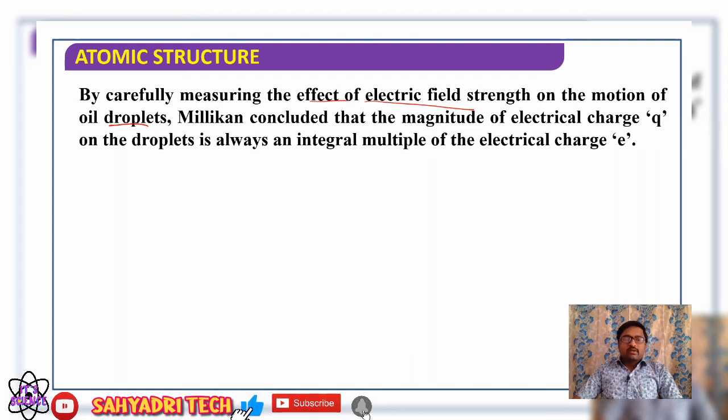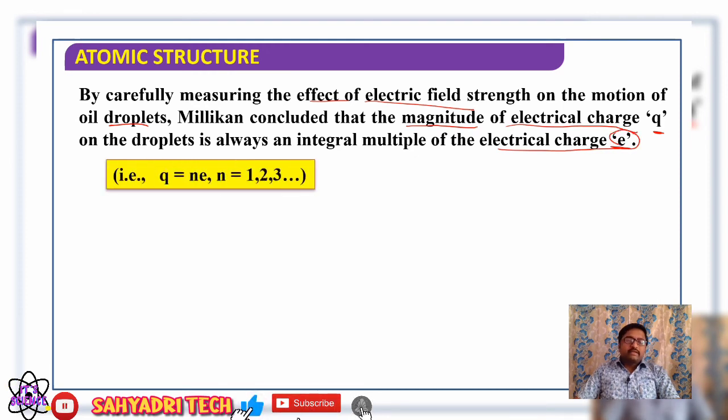So Millikan concluded that the magnitude of electrical charge Q on the oil droplet is always an integral multiple of electrical charge e. He gave a general equation, Q is equal to n into e. So what is n here? n is equal to 1, 2, 3, 4, 5, and so on.